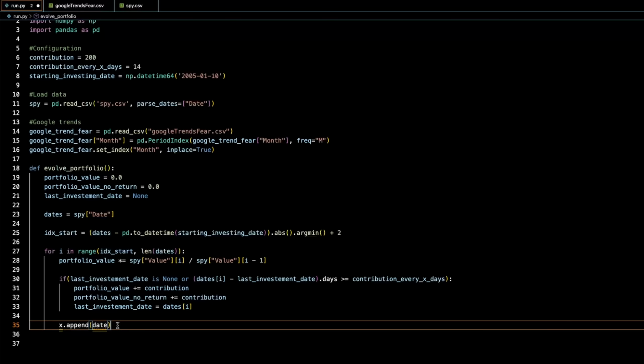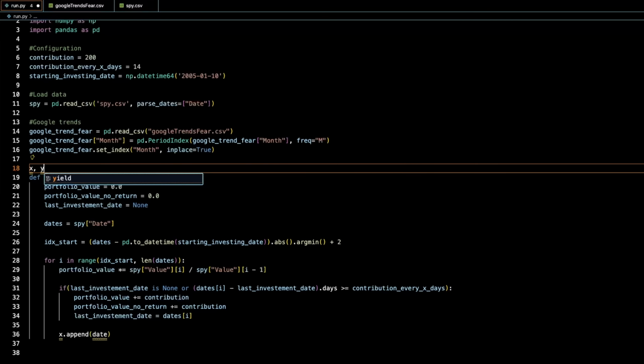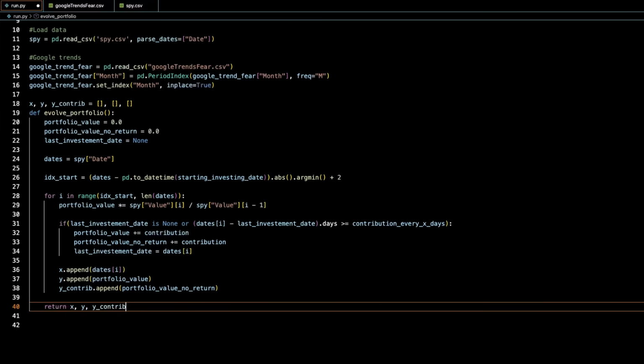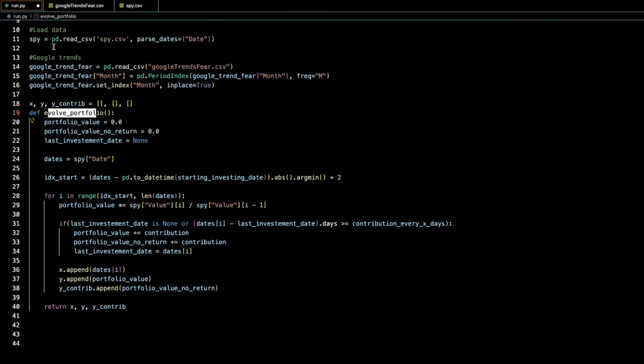So for every time that we evolve through this, we're evolving through a new day. So we'll take a variable that we'll call x, which we could define early on. And I guess we're also going to need a y, which is going to be our portfolio value, and maybe a y for no contributions. And then we call this function, we'll get these three parameters back. Good, so we could call this function right now and it would give us the full evolution with these arrays to describe the entire evolution of our portfolio with investments, or just being thrown into savings and you're not actually getting a return.